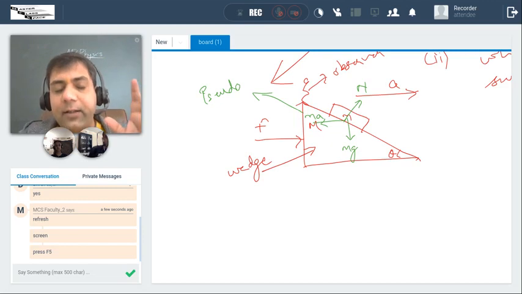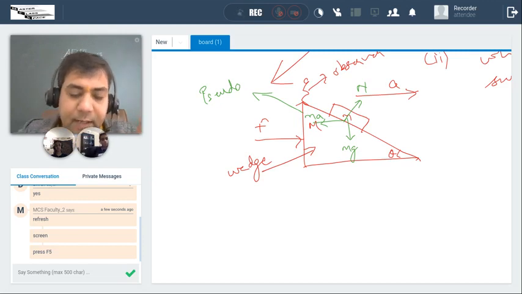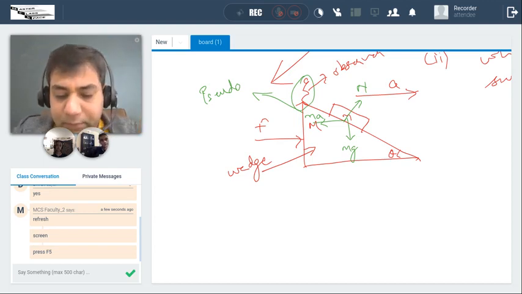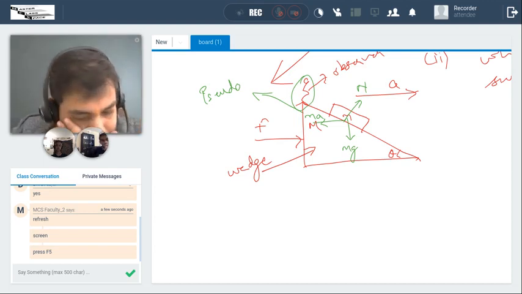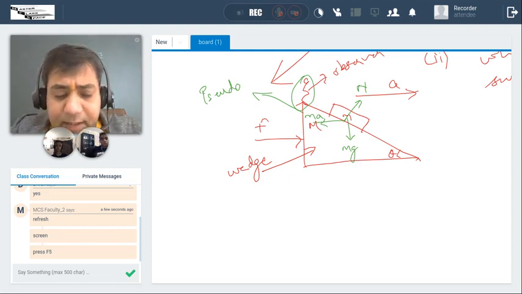This understanding may take a little more time, but it is very interesting. So I have applied the pseudo force. Currently, I am doing with respect to this observer on the moving frame. Now, Ishita, isn't it better that I take component of N rather than component of MA and MG?